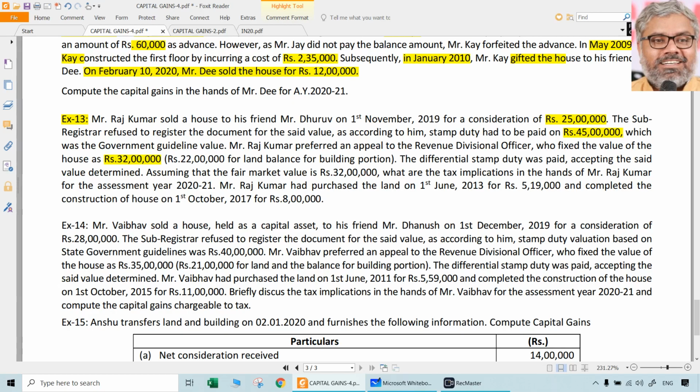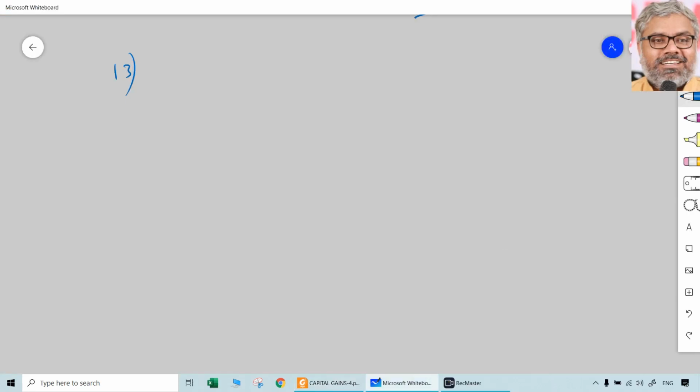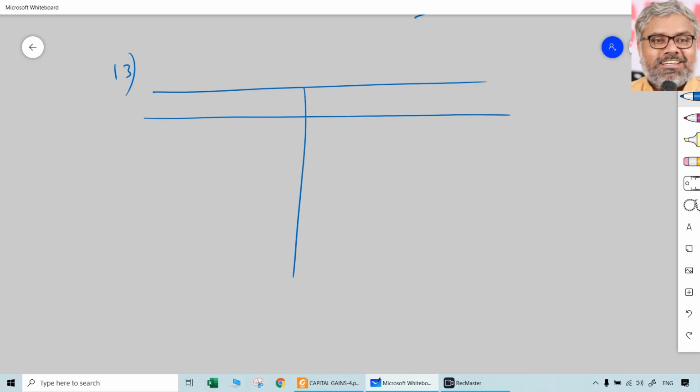That RDO, whoever he may be. For us, it is the valuation officer. 32 lakhs is the value fixed by the valuation officer, which is in between actual consideration and stamp duty valuation. So what has to be taken? Definitely 32 lakhs has to be taken as full value of consideration, but identify this clearly. How much is for land and how much is for building, that has been bifurcated. So we have to do the calculation also separately.